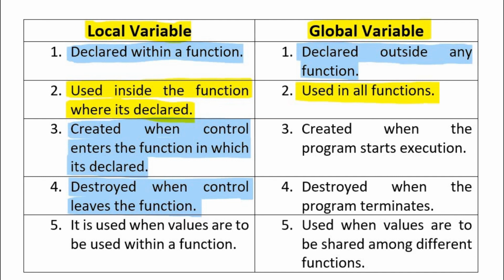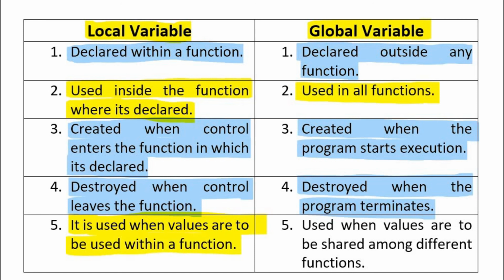On the other hand, the global variables are created in main memory when the program starts its execution, and they are destroyed when the program terminates normally or abnormally. We use local variables when values are to be used within a function, but when we have to use values to be shared among different functions, then we use global variables. It was all about local variables and global variables.